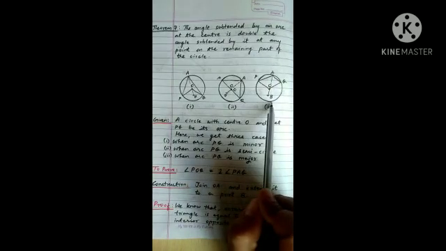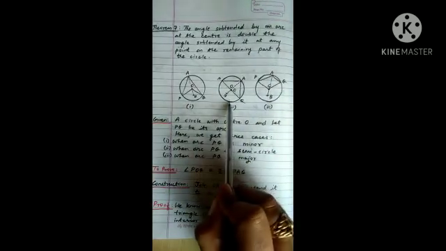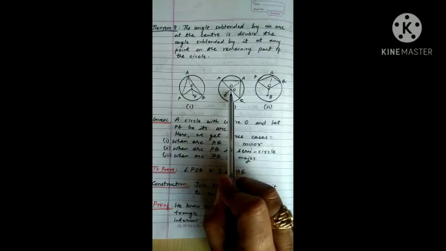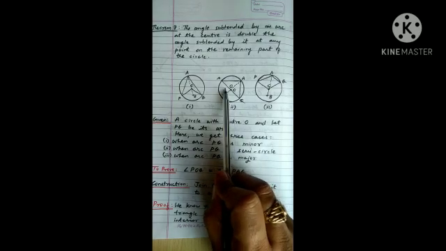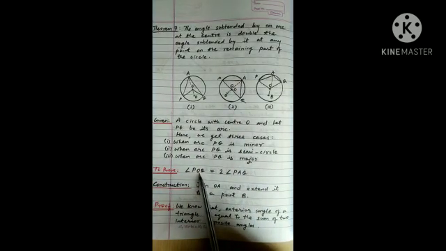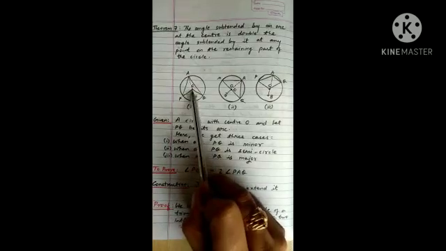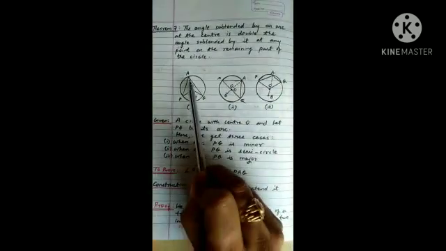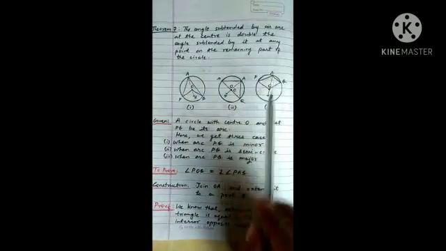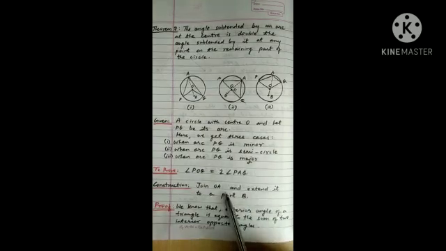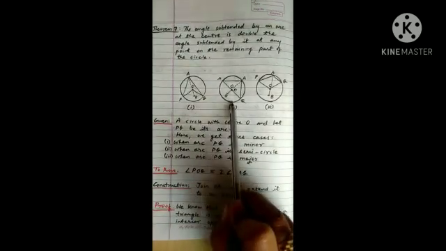In all the three cases, we have to prove that the angle formed by the arc at the center is always double, twice the angle formed by the same arc at any other point on the circumference. It means in all the cases we have to prove that angle POQ equals twice of angle PAQ. We will join OA in all the three cases and extend it to a point B, as you can see in all the three figures.